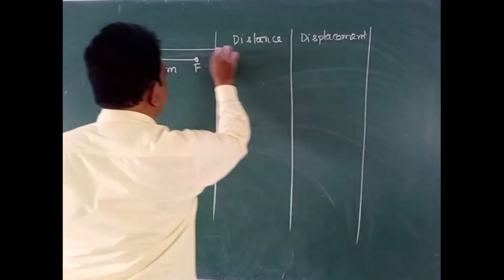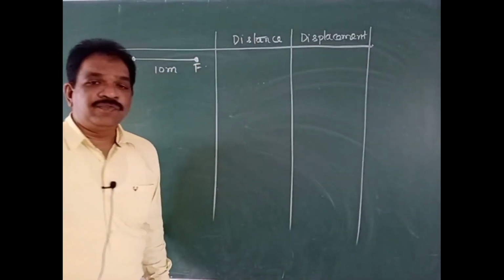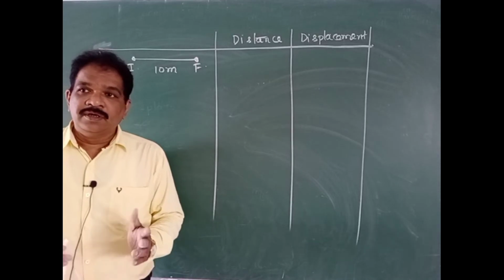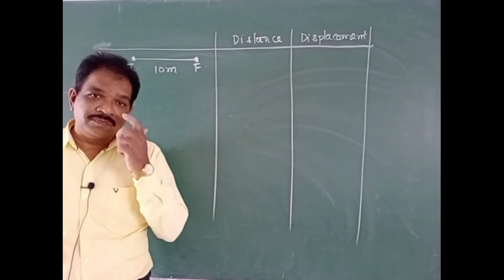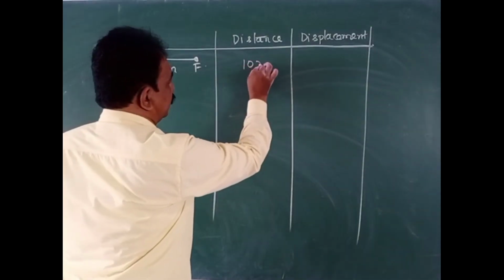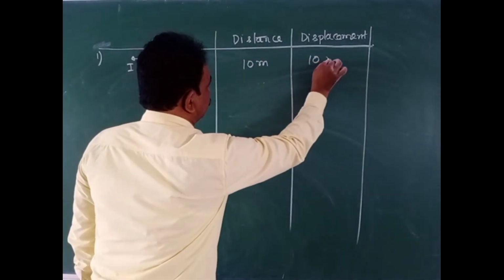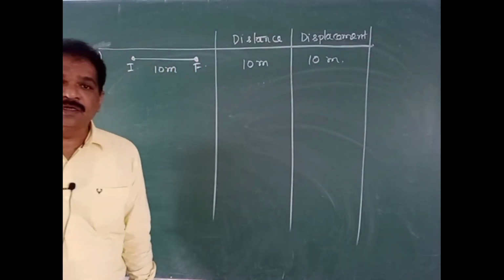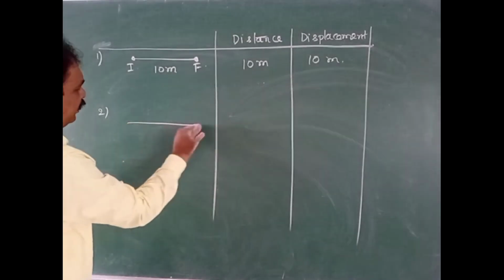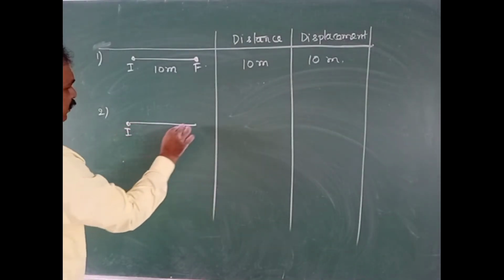What I told you, if the body is moving in a straight line, distance and displacement both will be the same only. So what is the distance here? 10 meter. What is the displacement here? 10 meter. In this case, body traveled 12 meter.